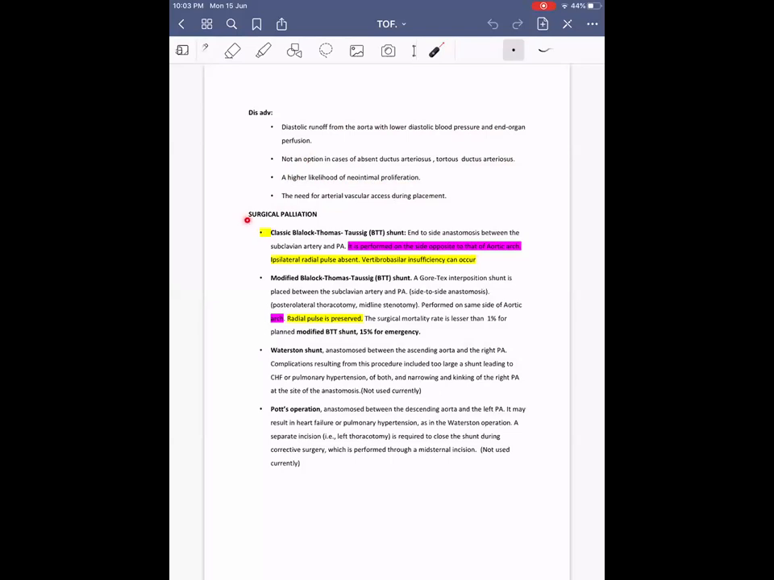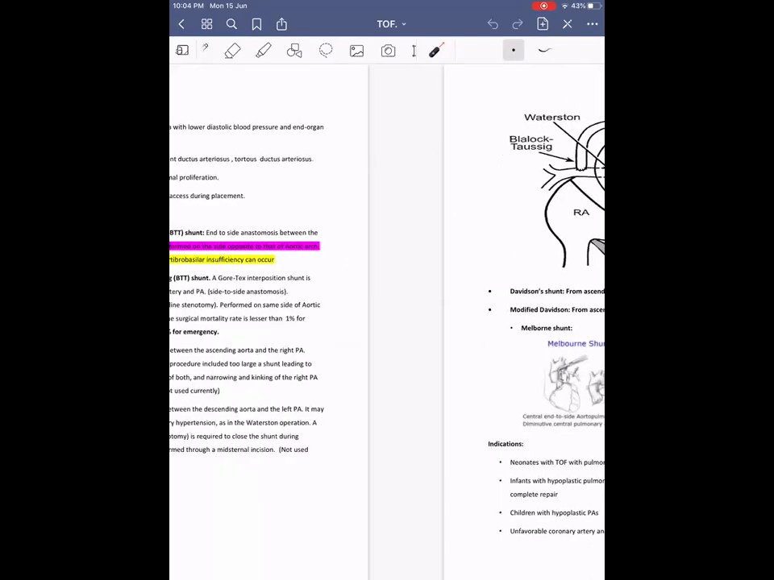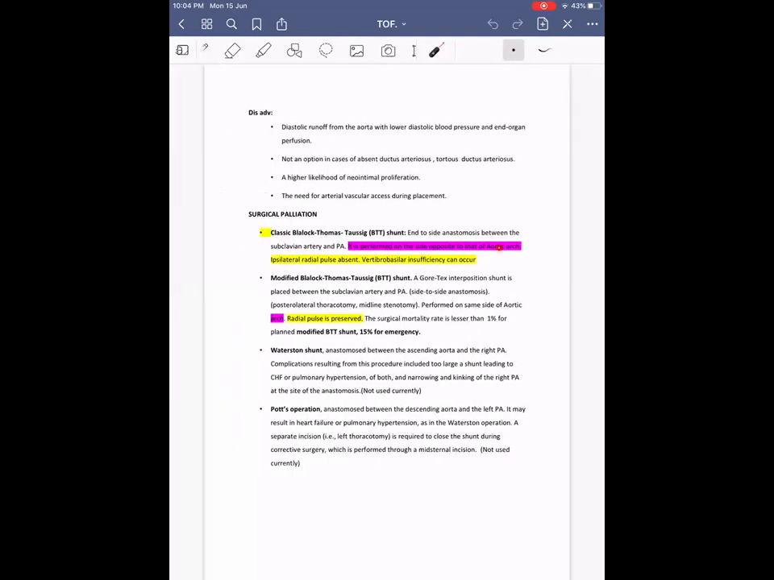Then coming on to surgical palliation. Surgical palliation includes the first one, the classical BT shunt, which is no longer used. This was an end-to-side anastomosis using the subclavian artery and the pulmonary artery. So the subclavian artery used to be cut down and connected. As a result, on the same side the radial pulse used to disappear, and it also predisposed to vertebrobasilar artery insufficiency. Because of these disadvantages, the classical BT shunt is no longer performed, and presently only the modified BT shunt is performed.